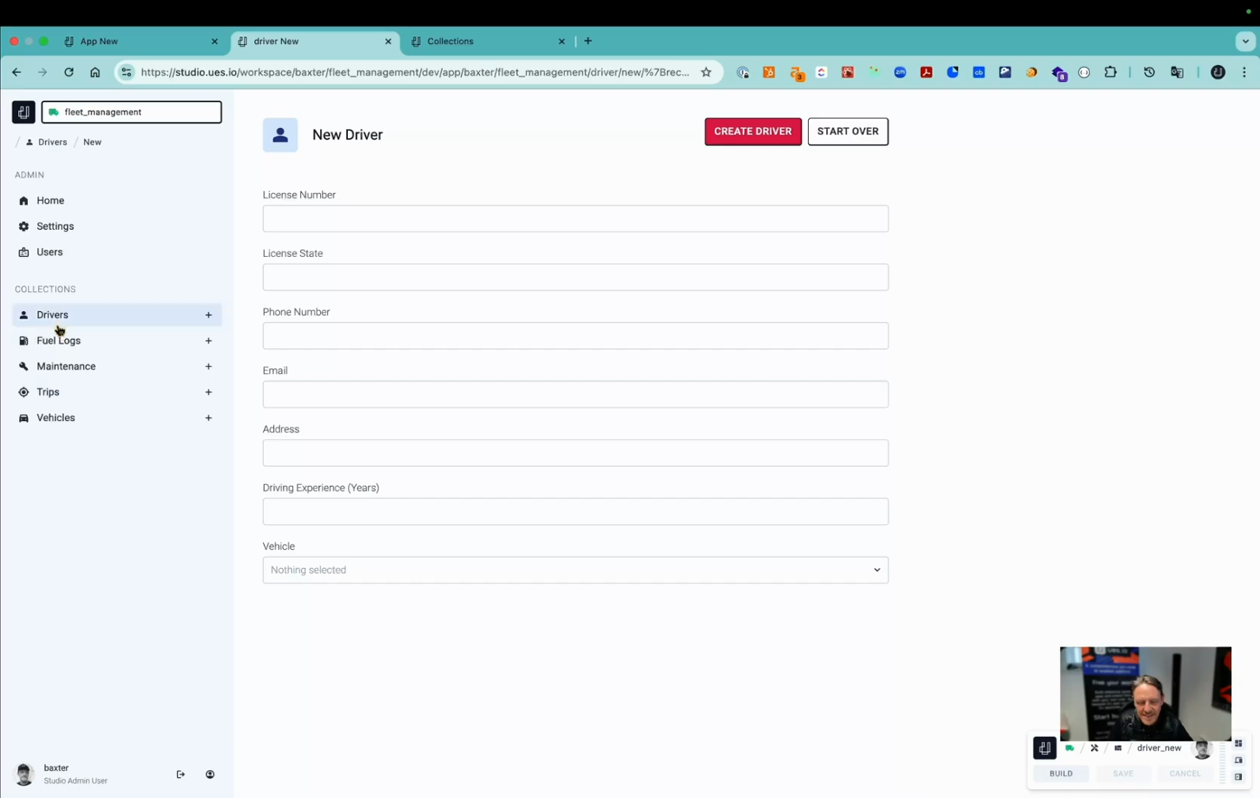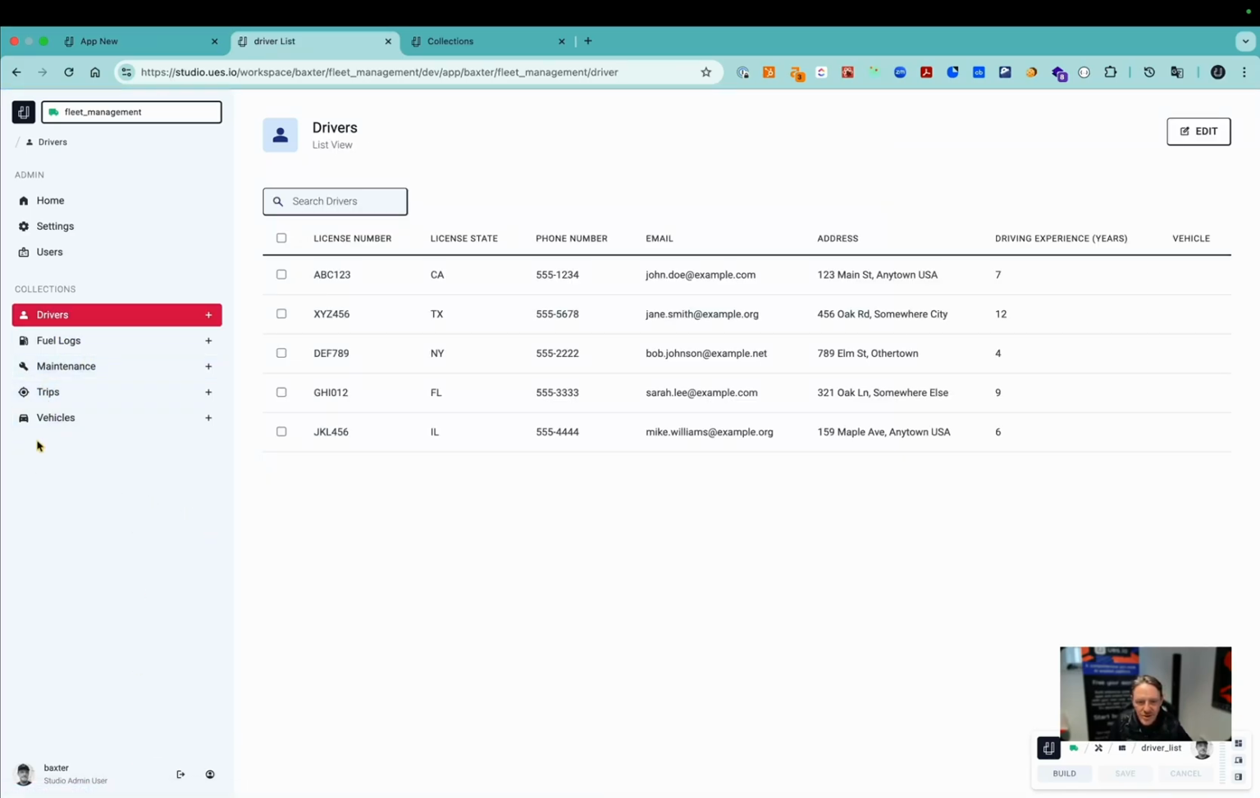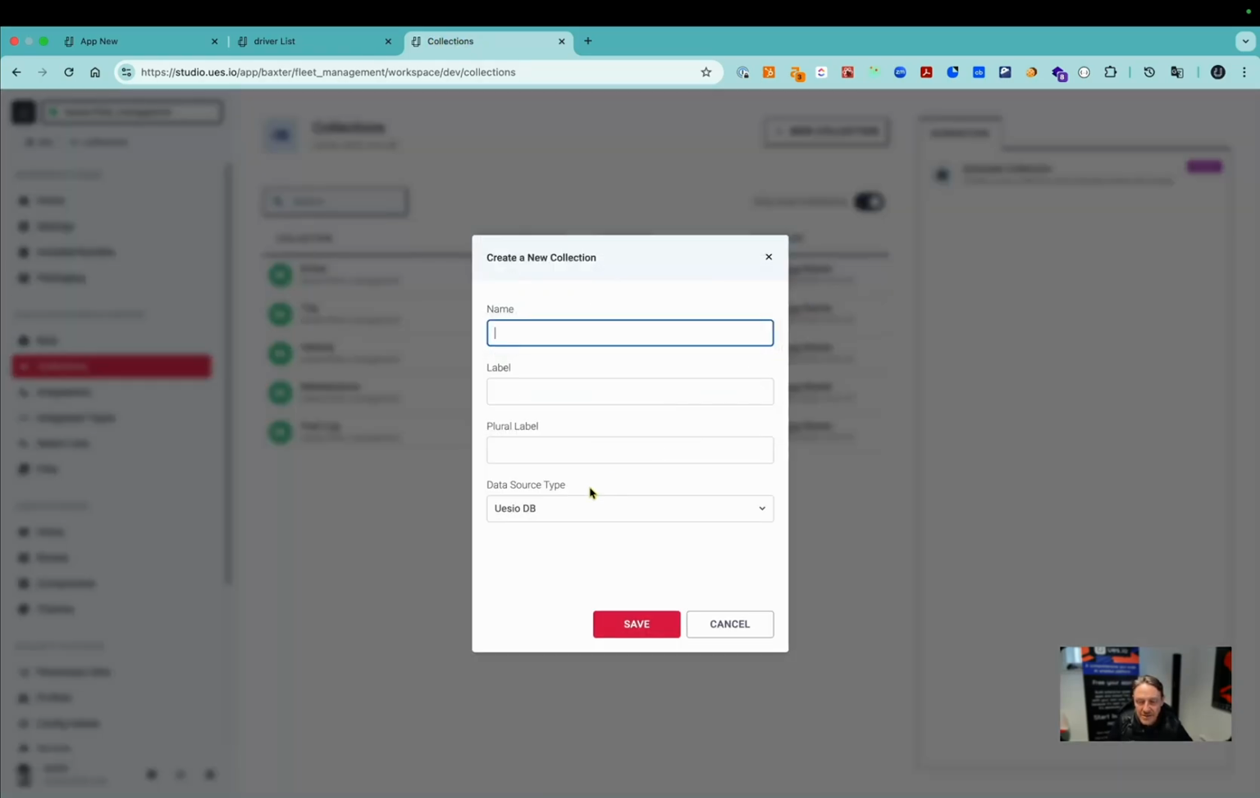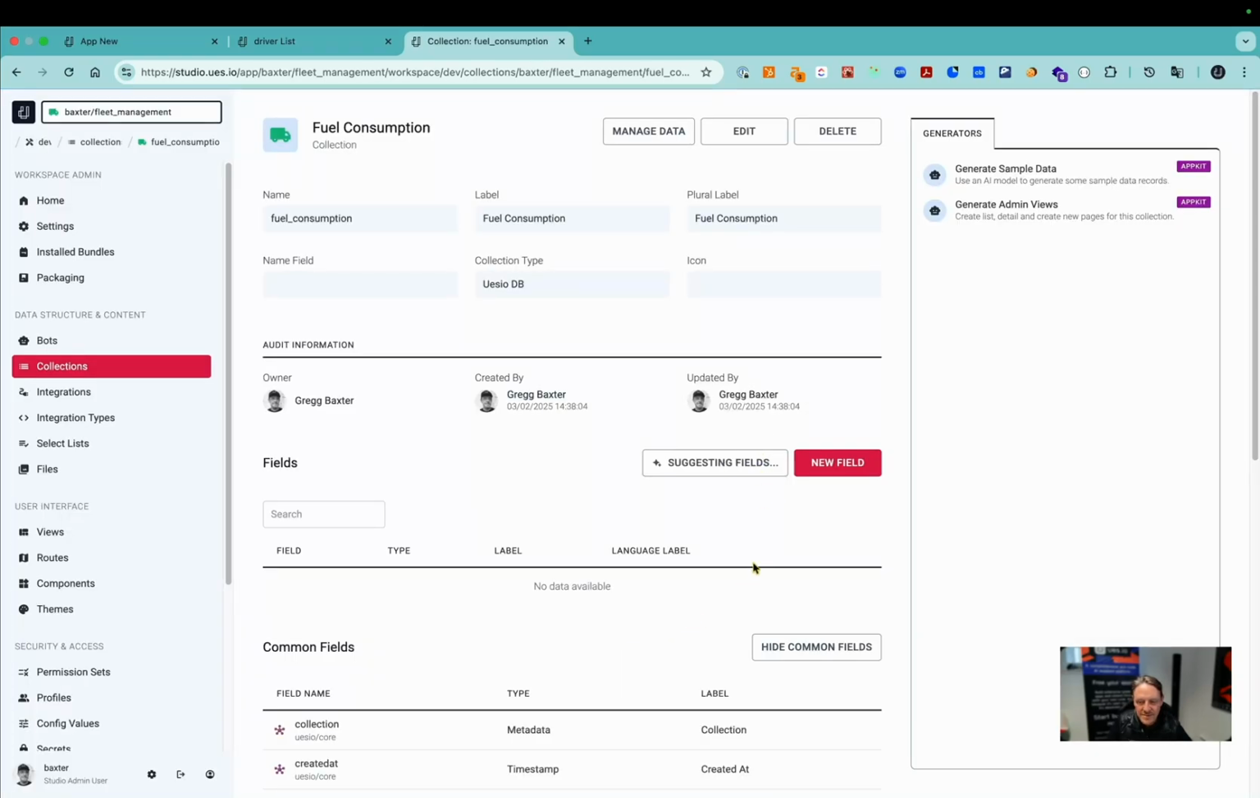Now I want to create another database, maybe something called fuel consumption. So let's go back into our workspace and create the collection called fuel consumption and get on with creating that database with the views. So I'll type in fuel consumption and then the label fuel consumption and the plural label fuel consumption. I'm going to choose the Usio database, because Usio comes with a database, of course. You can use your own database, you can wire it up and do that too. So let's go ahead with creating the collection called fuel consumption.